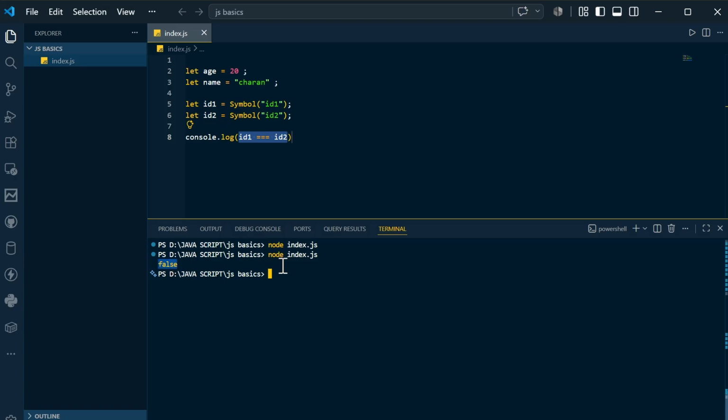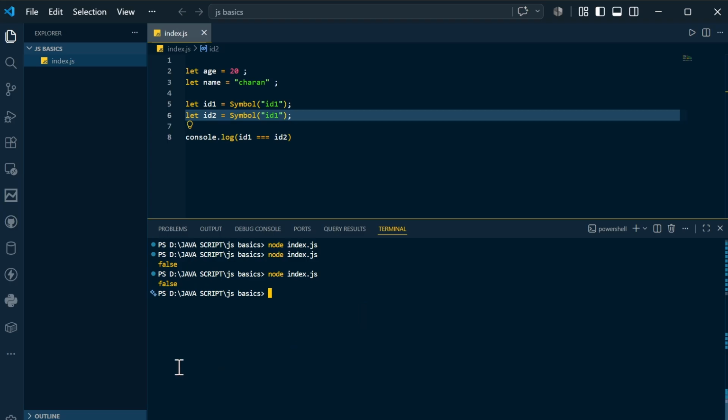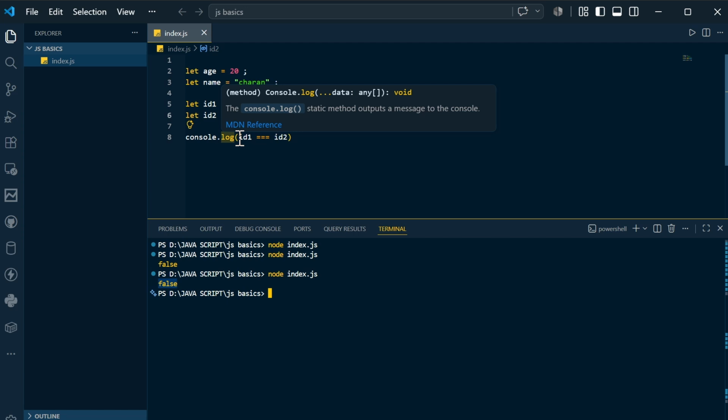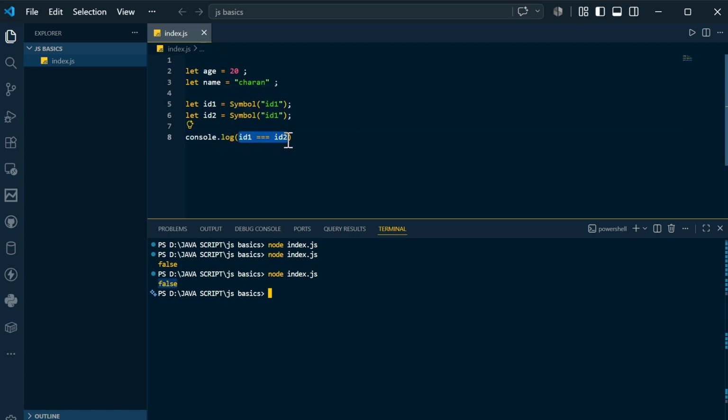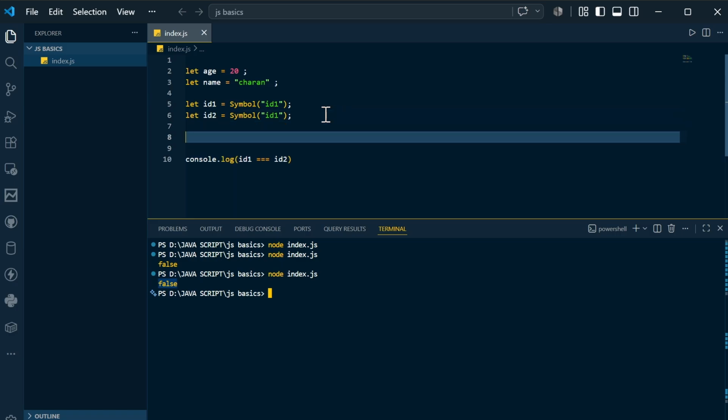Why is that false? Because each symbol is different. Suppose I change the content here also to id1, and again compile and run, you can see the output is false. Why? Because each symbol is unique. The first symbol is id1, the second symbol is id2, and even if the description is the same, each symbol is treated as different. That's the reason it gives false as the output. I hope you have understood symbol also.